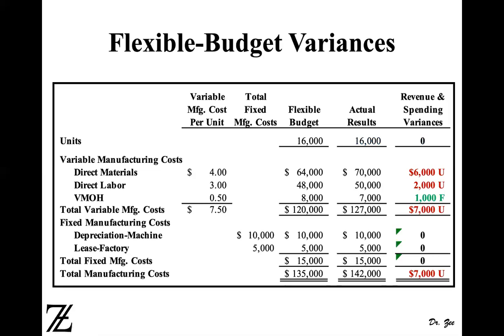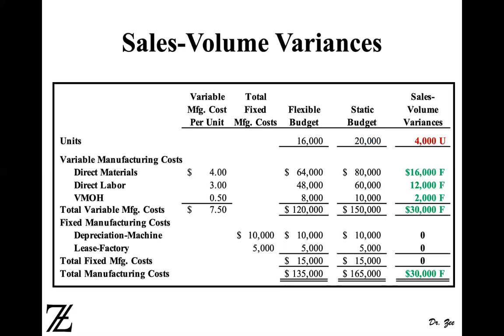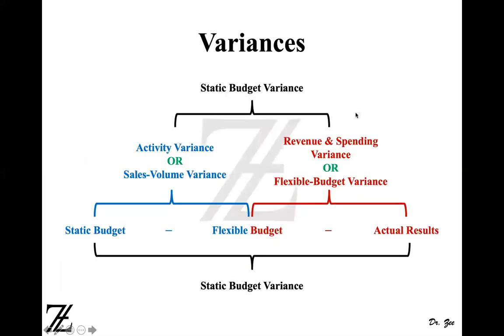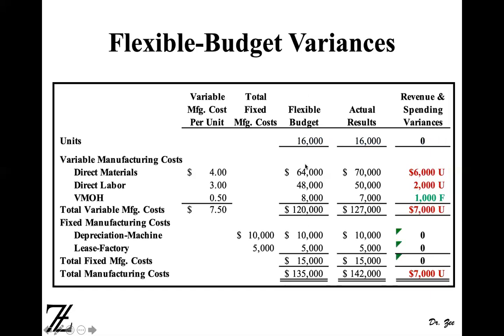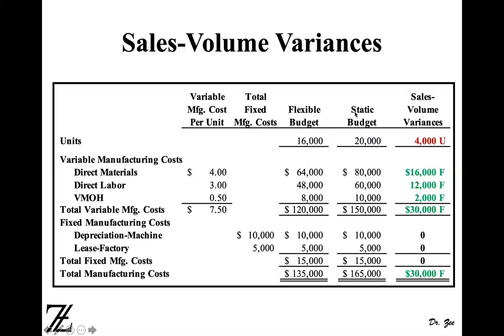Now the next we are going to move on to the activity variance. Activity variance is also known as sales volume variance. All right. So that is the difference between your flexible budget and static budget, right? So we are going to copy the whole static budget from our original item, and the flexible budget we already created here. So we are going to use this flexible budget amount here. So the flexible budget stays there. And if you see, the static budget is based on 20,000 units, right? If you see here, now we don't have units in common. 16,000 and 20,000 are not common.